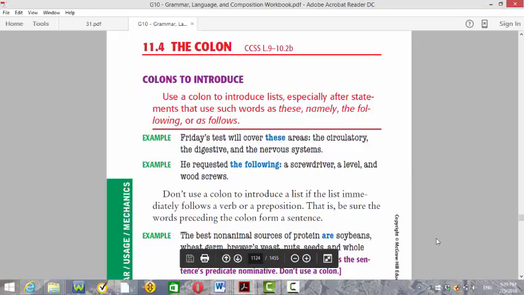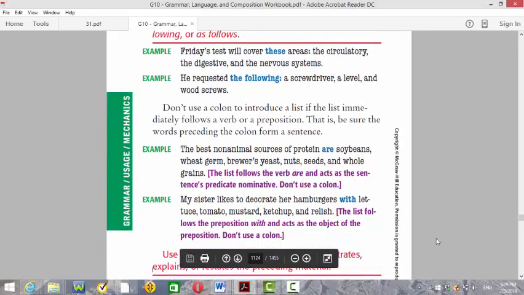It's wrong. When I have a verb, any kind of verb, whether are or any other verb, or when I have, like the example here, a preposition. My sister likes to decorate her hamburgers with lettuce, tomato, mustard, ketchup, and relish. This is a list as well, but because of the preposition here, because of the verb here, we don't put colons. So when do you put the colons? With lists, when I have these, the following, namely, as follows.